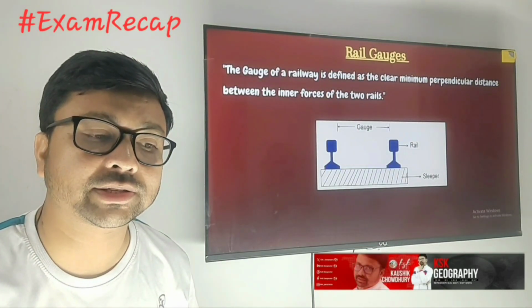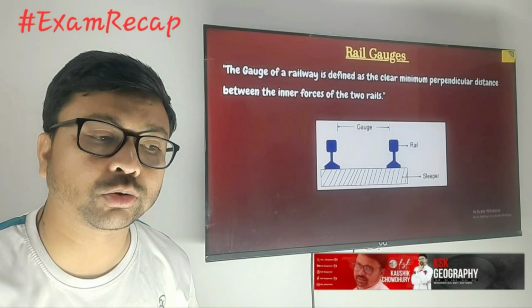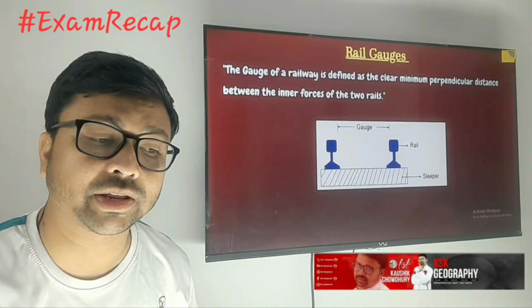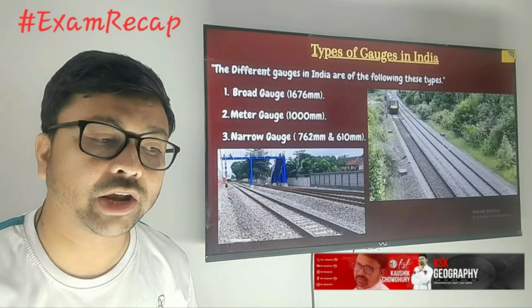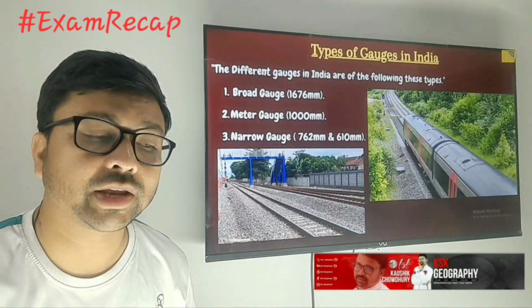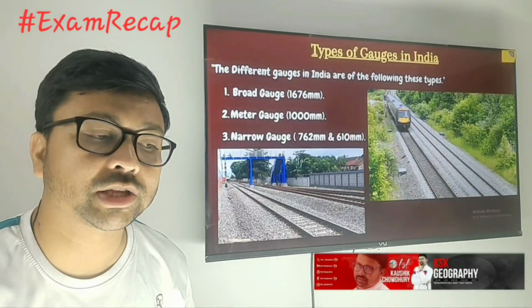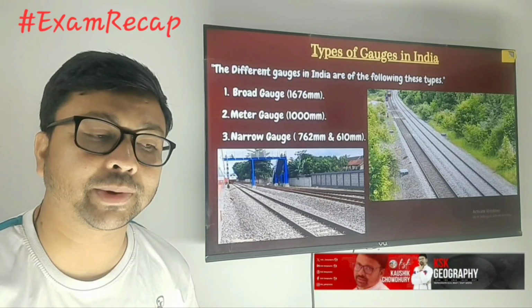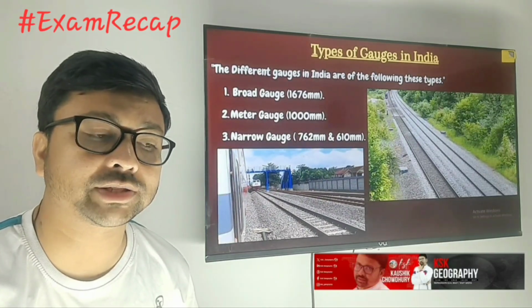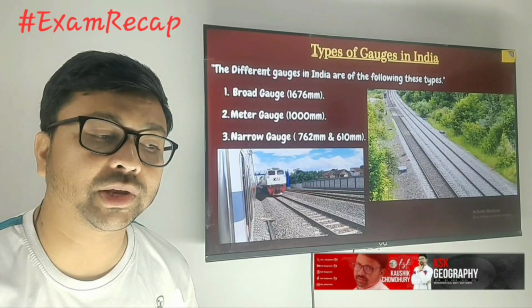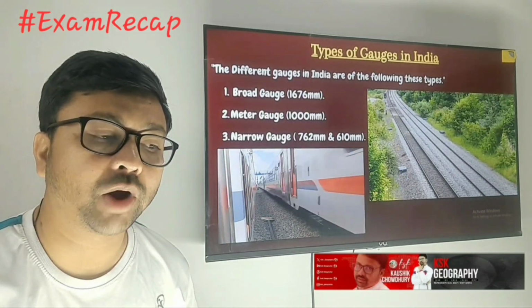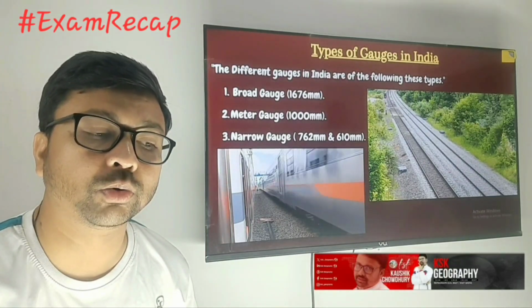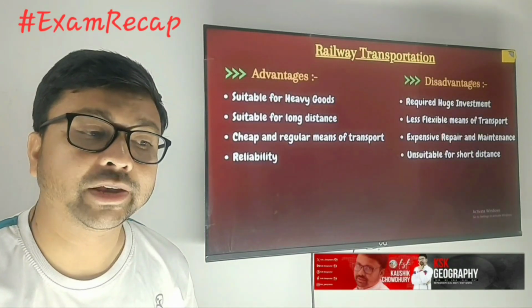Now a further important thing, railway gauges. Railway gauge means the gap between the two lines of rails. This gap is not the same everywhere. Here you can see, according to the difference, it has been classified under three categories: broad gauge, meter gauge, and narrow gauge. Broad gauge is 1676 millimeter, or you can say 1.676 meter, meter gauge is 1 meter, and narrow gauge is between 610 millimeter and 762 millimeter.